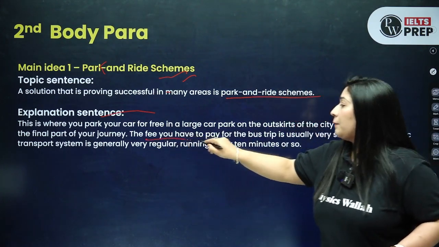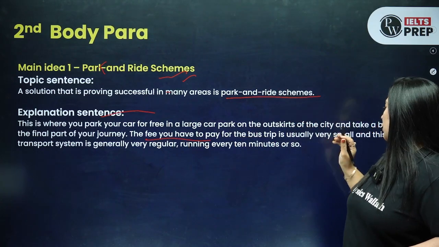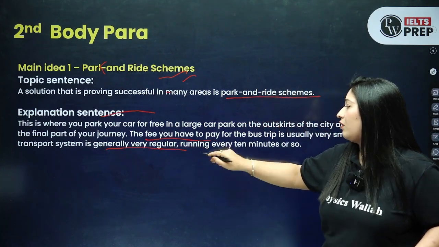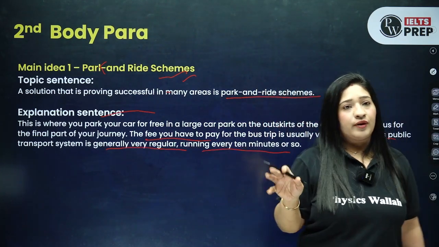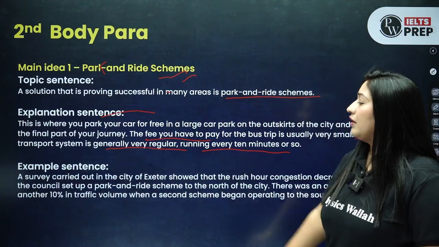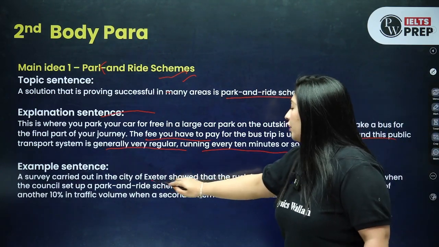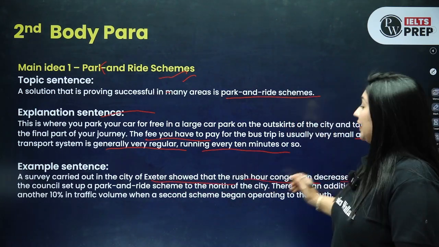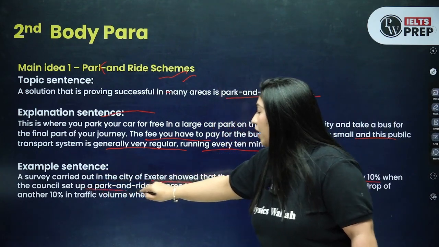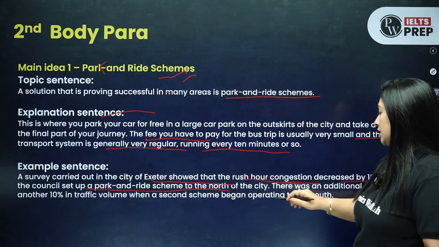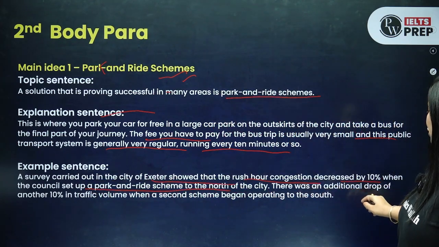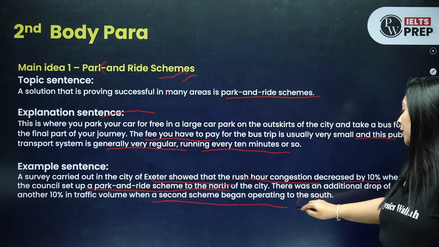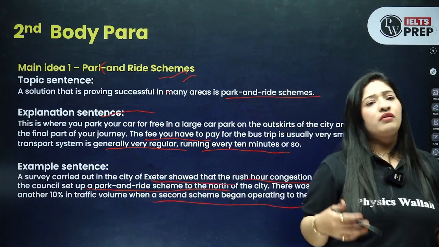The fee you have to pay for the bus trip is usually very small, and this public transportation system is generally very regular, running every 10 minutes or so. Right, I have explained that. Now, giving an example: a survey carried out in a city where the rush hour congestion decreased by 10% when the council set up a park and ride scheme to the north of the city. There was an additional drop of another 10% in traffic volume when a second scheme began operating to the south, right? So here they have given the example.